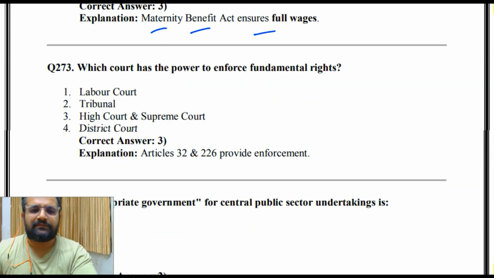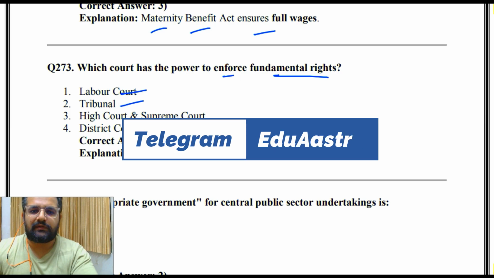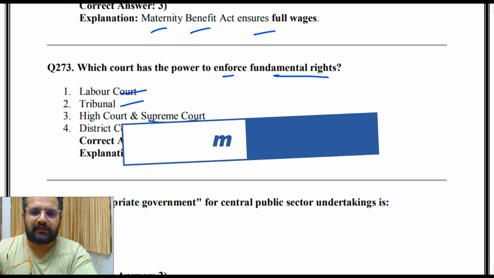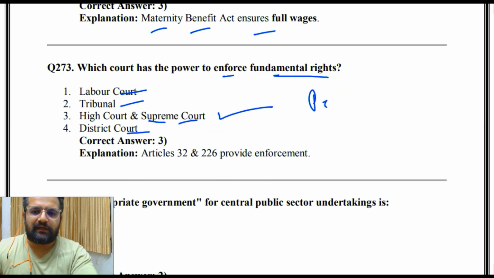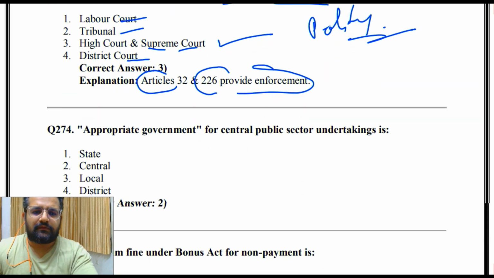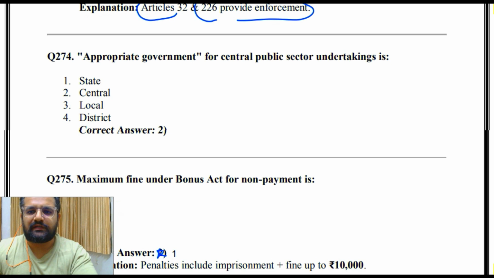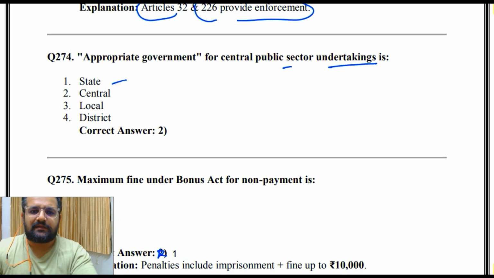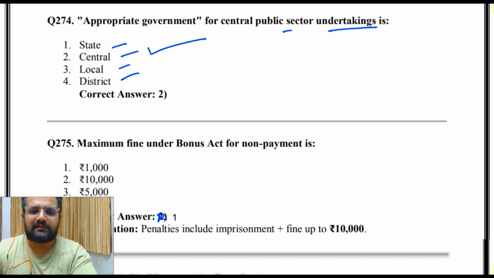So that is 100%. Which court has the power to enforce fundamental rights? Labor Court, Tribunal, High Court and Supreme Court, District Court. Very basic polity का भी you can say तो High Court and Supreme Court. Article 32 and 226. Then appropriate government for central public sector undertaking is state, central, local, district. So the answer is obviously 2, that is center.